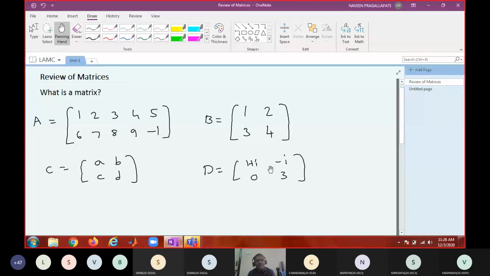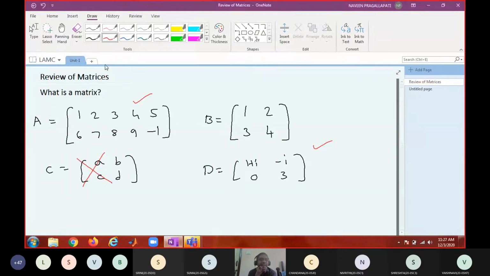Therefore, every real matrix can also be called a complex matrix. But when I say complex matrix, please understand that there is at least one element in the form a plus ib. You will see at least one imaginary number in one of the entries. My discussion will be on real matrices or complex matrices.